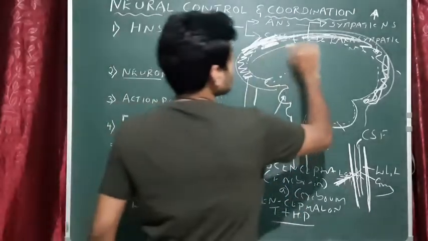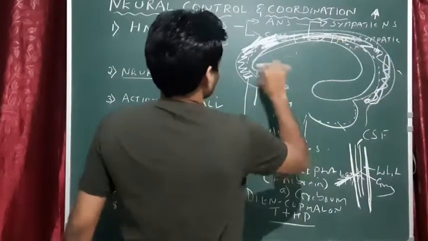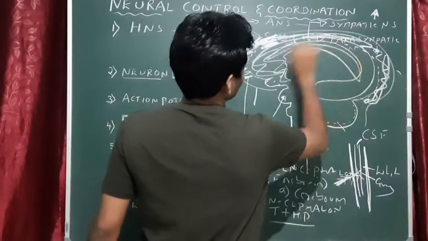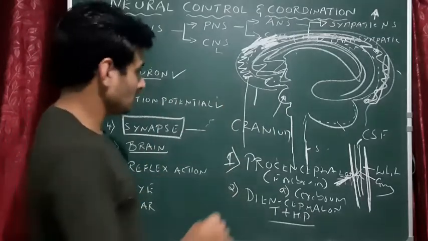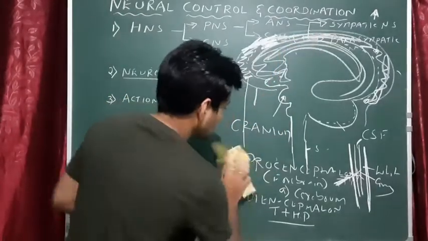In the prosencephalon, the forebrain, the cerebrum is present. This is the cerebrum. It is the major portion of the brain. It has got certain structures, and I'll talk about it later.